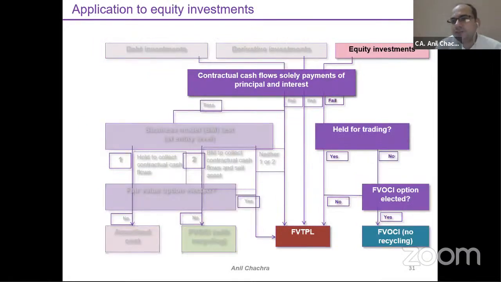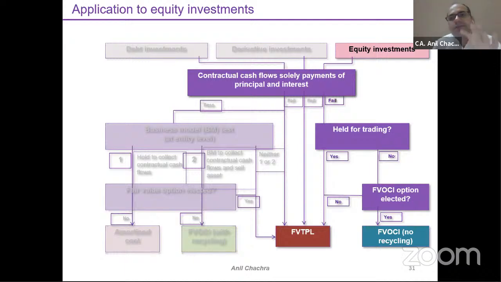Now come to the equity investments. Suppose you have made an investment in equity. In equity, the simple thing is that the SPPI test will not be met because the basic lending arrangement would not be there. As simple as that. What are the options left? Two options. There is no amortization method under equity. Two methods would be there: either you can apply FVTPL, fair valuation through profit and loss, or fair valuation through other comprehensive income. Two methods. The SPPI test will not be there, right?